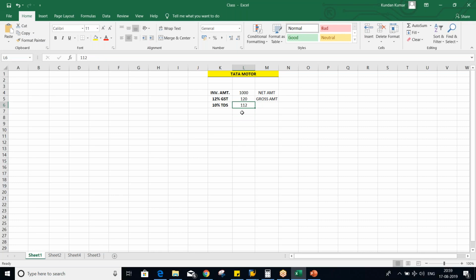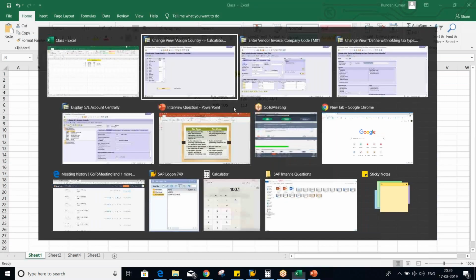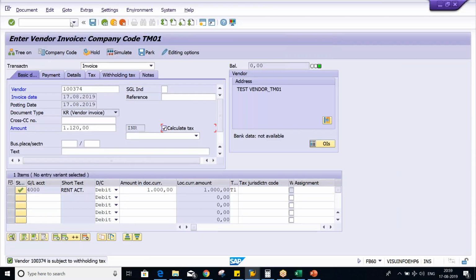In that case, your vendor is going to be credited. These both amounts are debit, right? This is debit. This is also debit. Now, this is going to be credited 1112. So your vendor is going to be credited with how much, guys? 1008. This much rupees, right? I'll just show you guys. This is just a simple accounting entry. Nothing is there in that, guys.